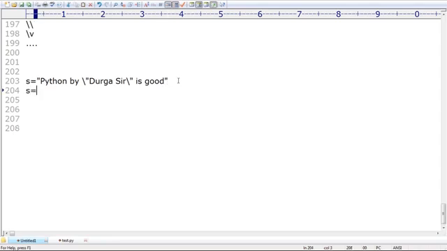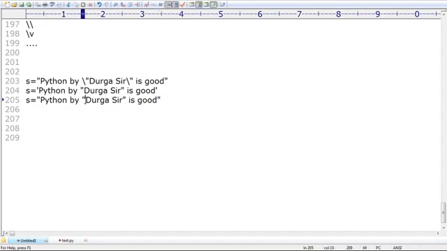S is equal to, just observe that, Python by Durga, sir, is good. Something like this, sir, it is better to take it inside single quotes, no problem at all. Take a very special case, sir. Inside single quotes is acceptable, because single quote, sir, is the only clause. Now the remaining things are by default treated as symbols only. It is also acceptable, right? So if you are using the double quote symbol, better to use single quotes. If you are using the single quote symbol, better to use double quotes. Are you getting? Better to use double quotes.